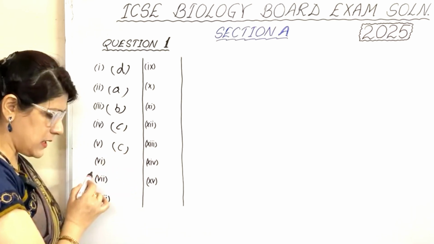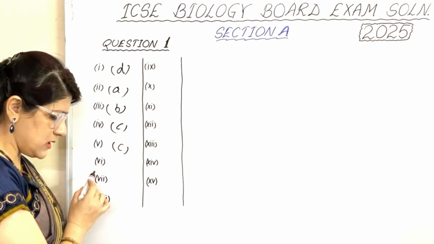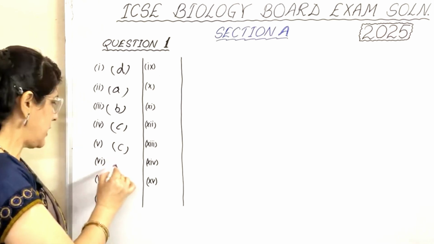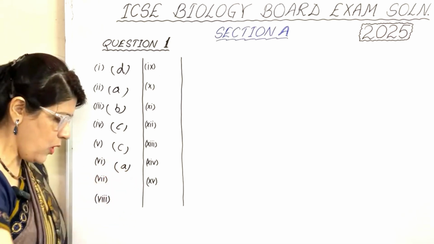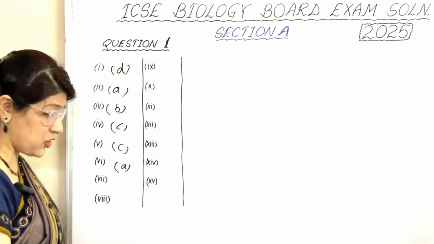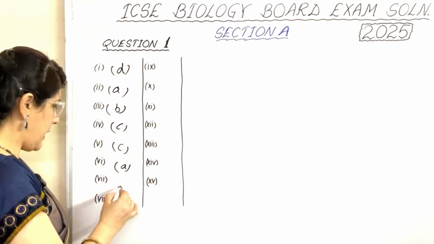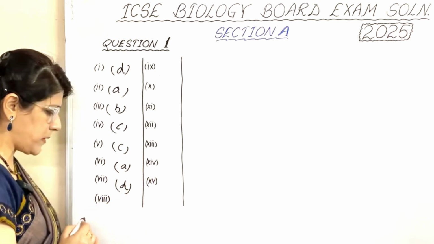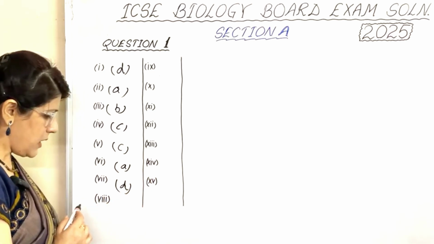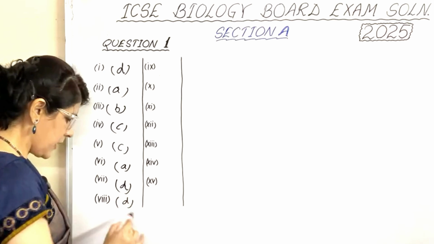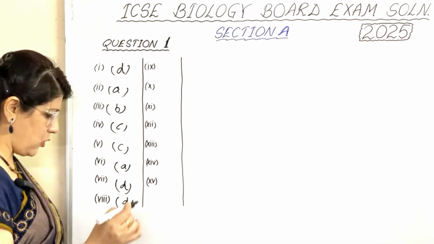In sixth part, assertion A is true and reason is false, means option number A is true and R is false, क्योंकि direction गलत दी हुई है. In seventh part, it is option number D, optimum temperature 25 to 35. In eighth part, it is D, both the parents are heterozygous dominant.